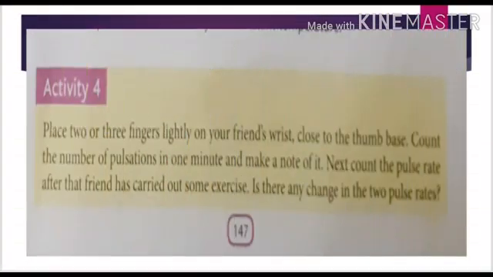Now here is an activity number 4. Place 2 or 3 fingers lightly on your friend's wrist close to the thumb base. Count the number of pulsation in 1 minute and make a note of it. Next, count the pulse rate after the friend has carried out some exercise.